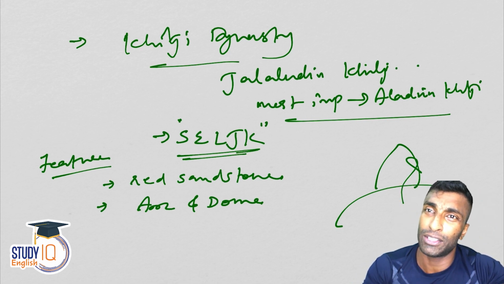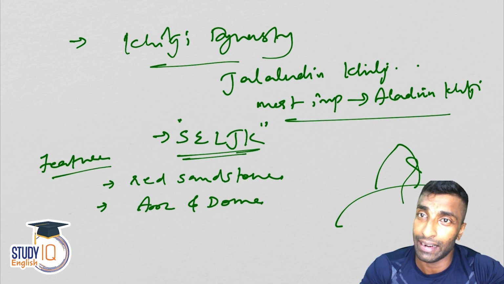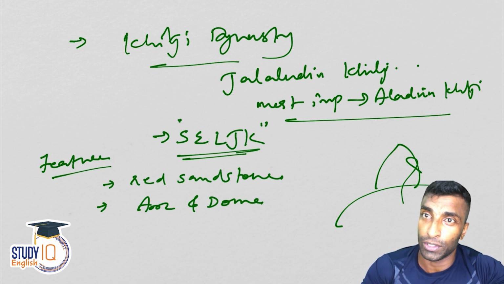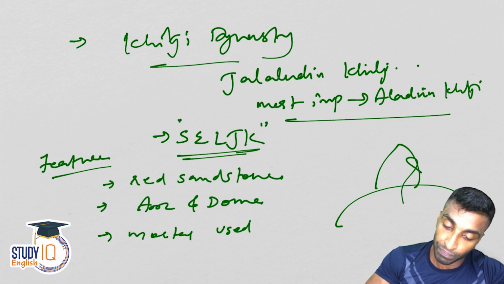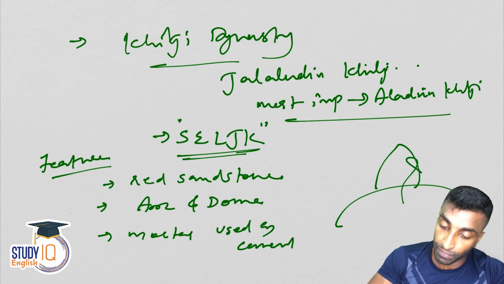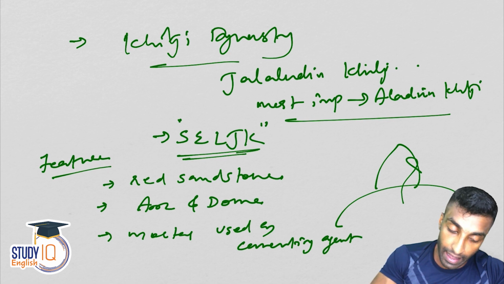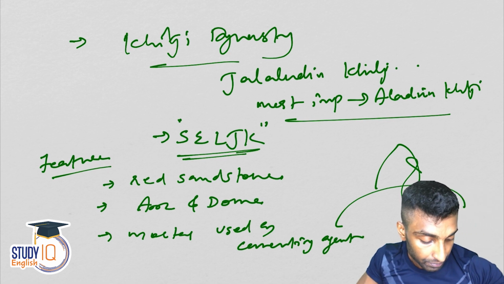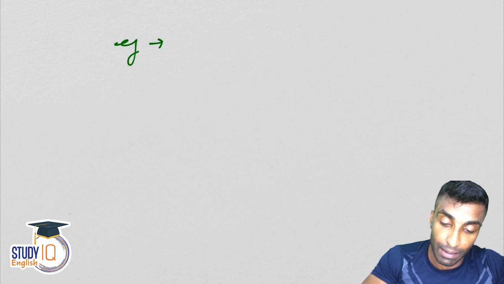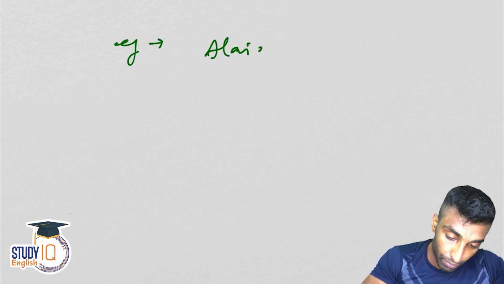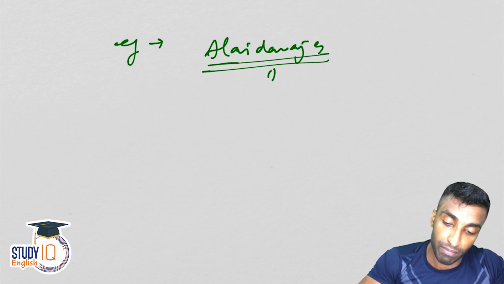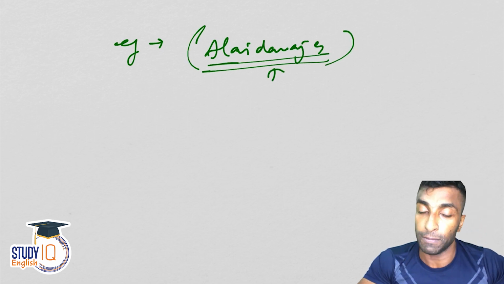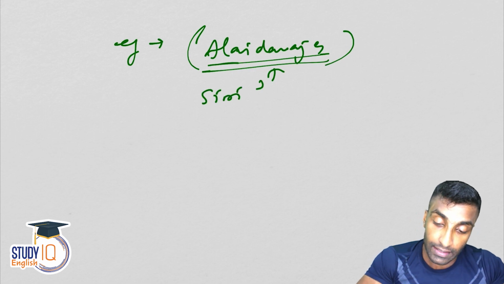Mortar is a mix of some cement, sand, and some small stones, used as a cementing agent. Examples: we need to talk about examples in each case. So Alai Darwaza, guys, the pronunciation, Alai Darwaza, in Delhi, and then Siri Fort.